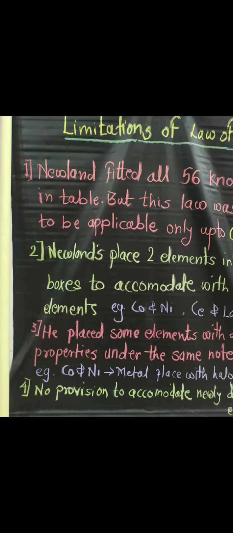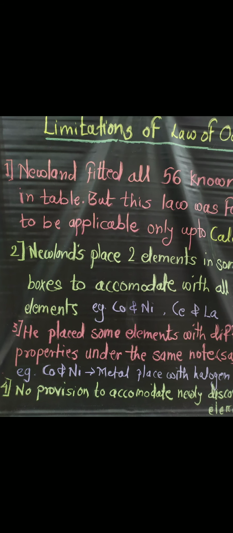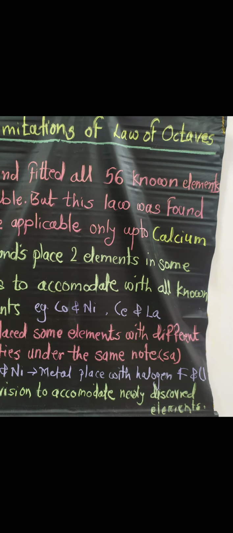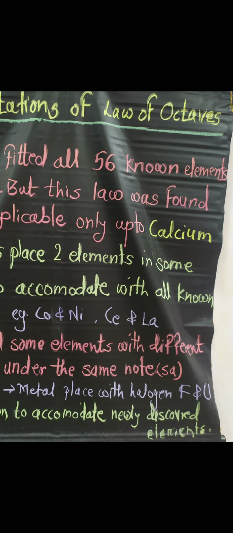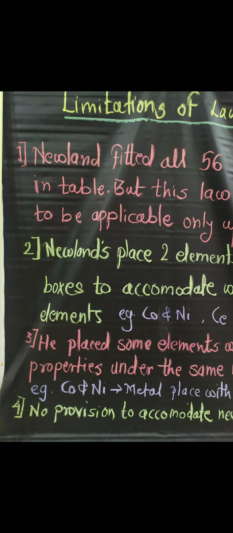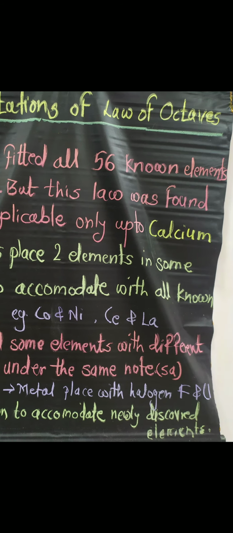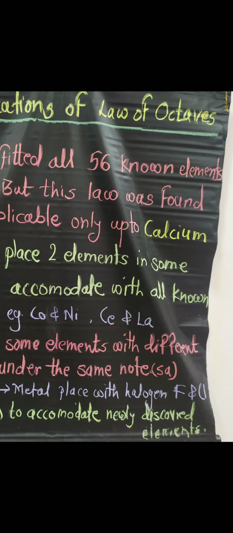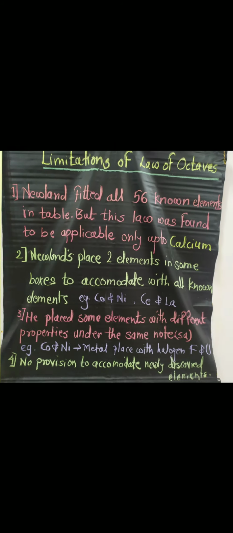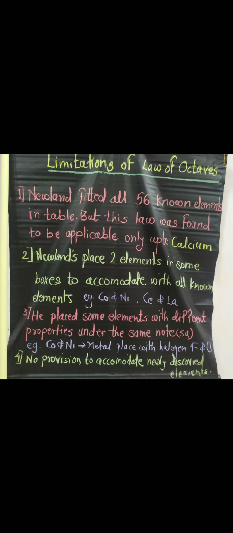The fourth limitation is that there is no provision to accommodate newly discovered elements. Then Newlands' law failed.